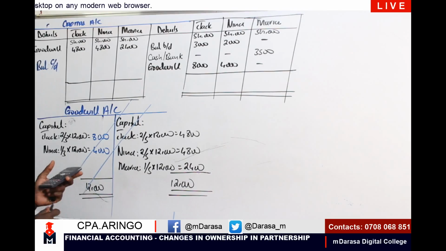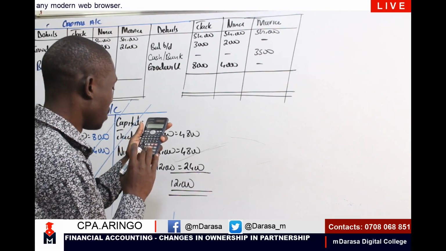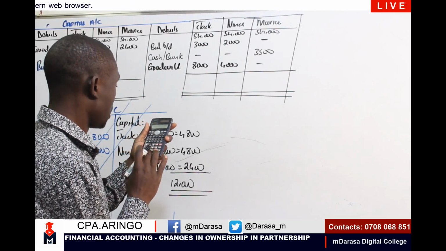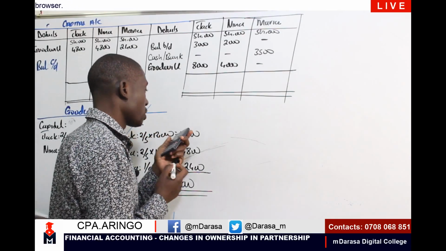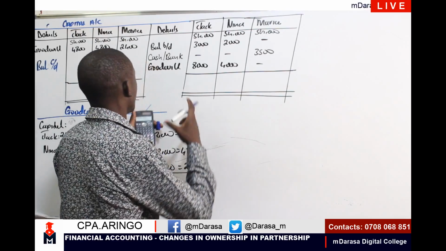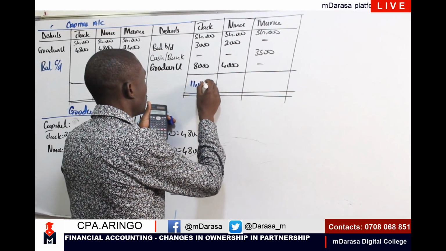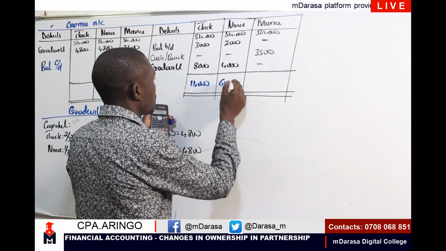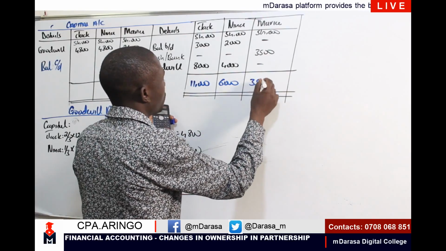So here, I'd be clearing our balance, that is 8,000 plus 3,000. This should give us, of course, 11,000 here. Then this should give us 6,000, and this one should give us 3,500.